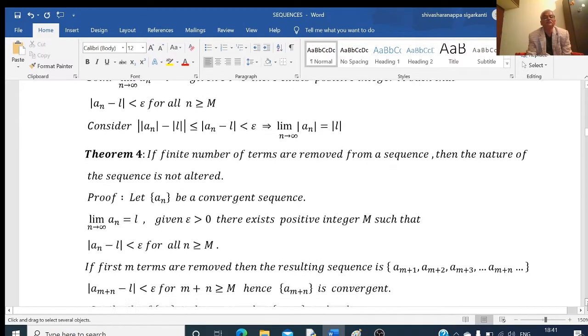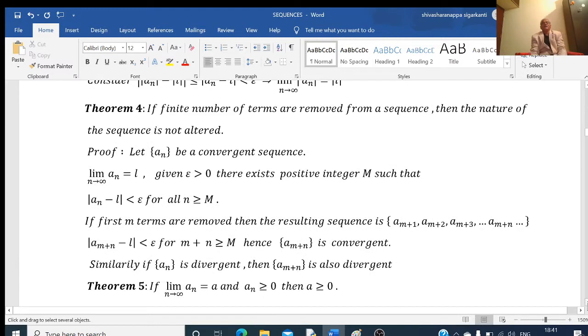Next theorem is, if a finite number of terms are removed from a sequence, then the nature of the sequence is not altered. That means suppose a given sequence is convergent, then if we remove some finite number of terms from that sequence, then again it is convergent. And suppose a given sequence is divergent, if we remove some finite number of terms from that sequence, then again it is divergent. That is the meaning of this theorem.